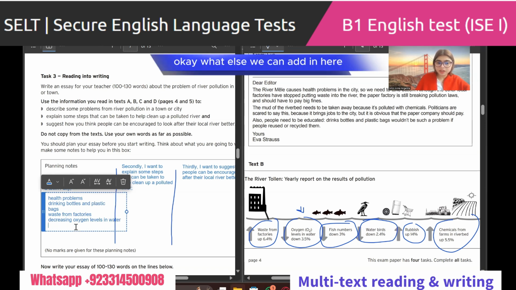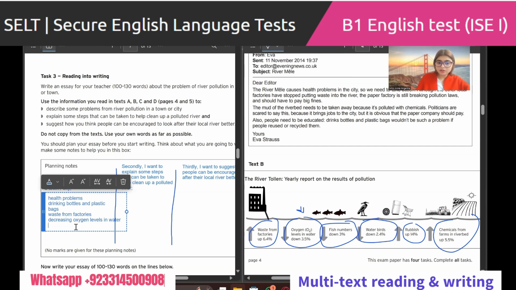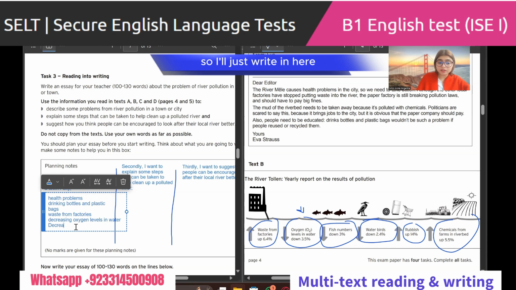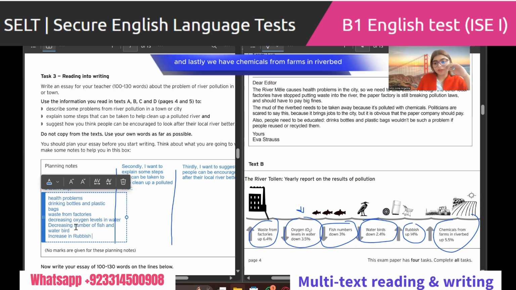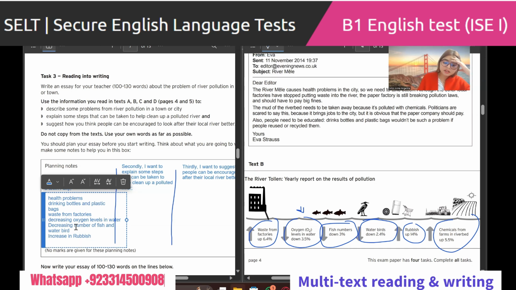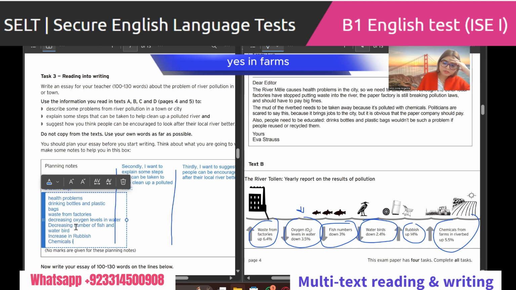Okay, what else can we add in here? Actually, we have to reduce the number of words, so I'll just write in here decreasing number of fish and water birds. We still have to cut down so much information from it. Rubbish up, increase in rubbish, significantly increase. And lastly, we have chemicals from farms in riverbed. Chemicals from farms.